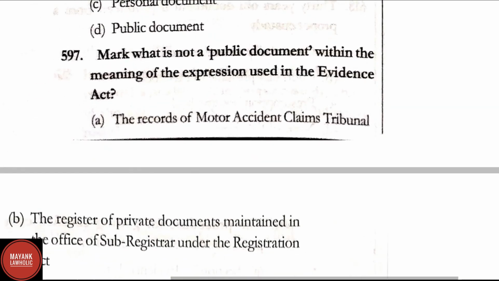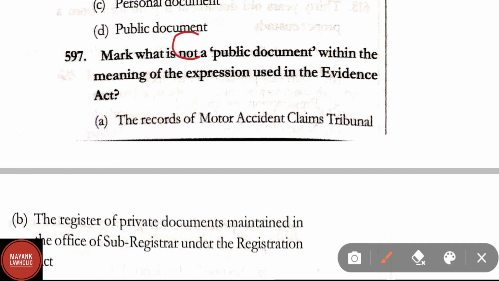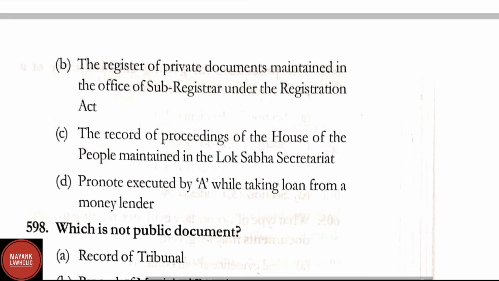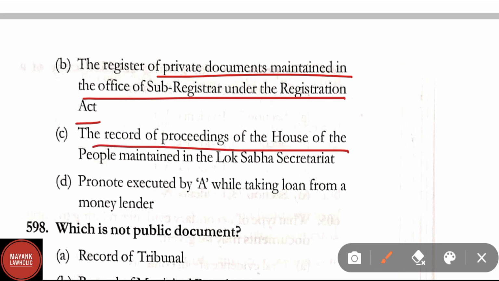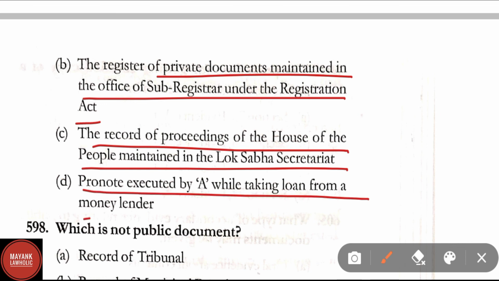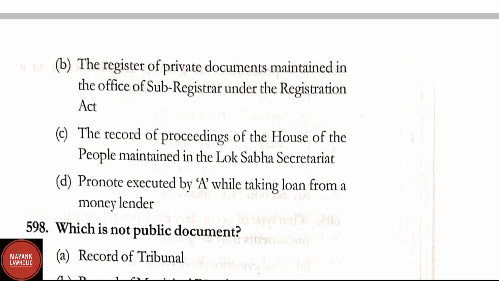Question number 597. Mark what is not a public document within the meaning of the expression used in the Evidence Act. Option A, the records of the Motor Accident Claims Tribunal. Option B, the register of private documents maintained in the office of sub-registrar under the Registration Act. Option C, the record of proceedings of the House of the People maintained in the Lok Sabha Secretariat. Option D, pronote executed by A while taking loan from the moneylender. Here correct answer is option D. Pronote executed by A while taking loan from the moneylender is not a public document.